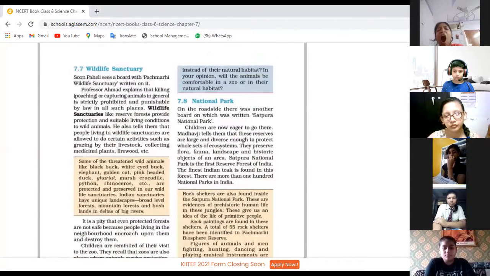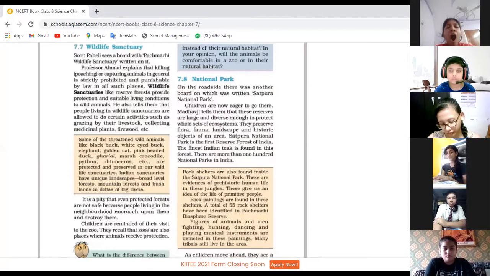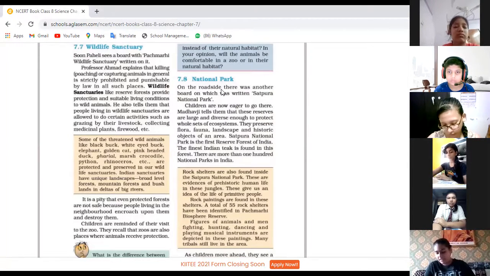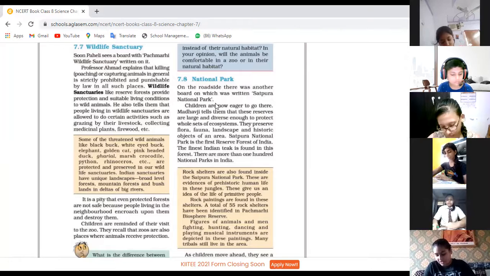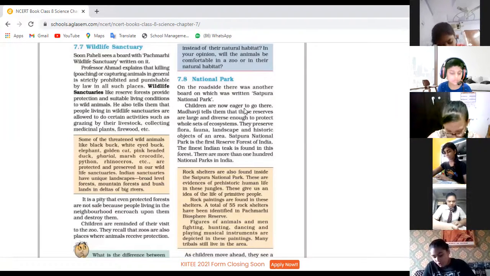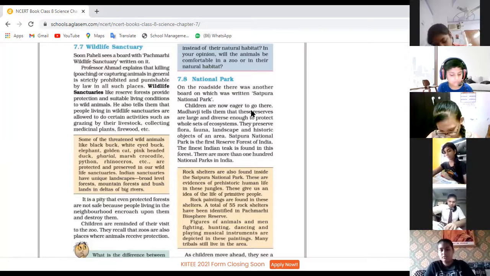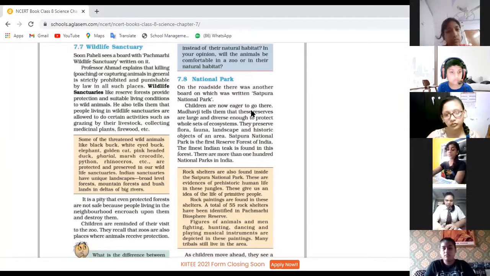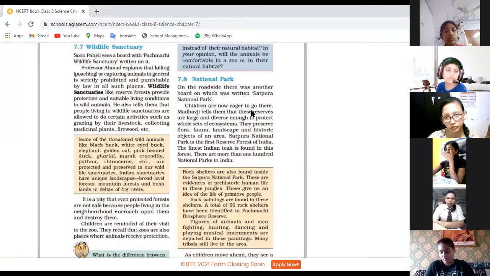So next comes the national parks. Priyanshi, you will read. National Park. On the roadside, there was another board on which was written Satpura National Park. The children were very excited to go to the Satpura National Park.